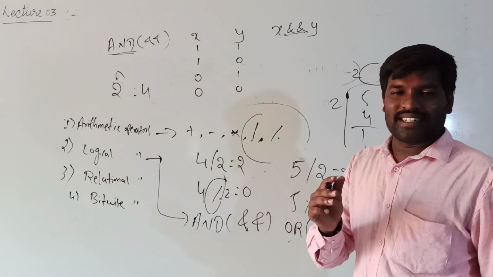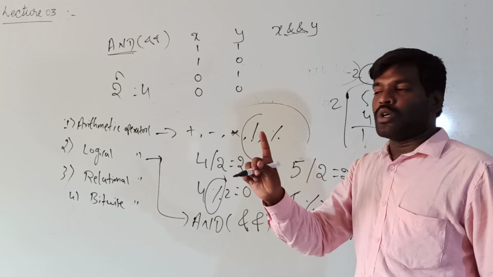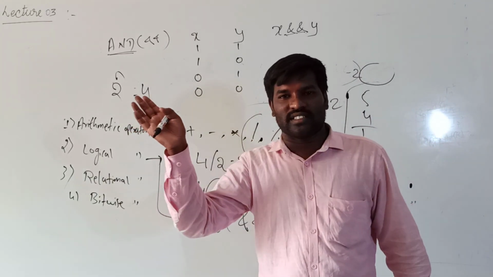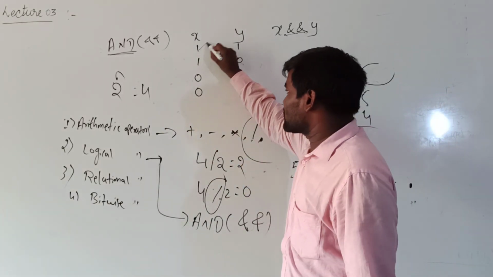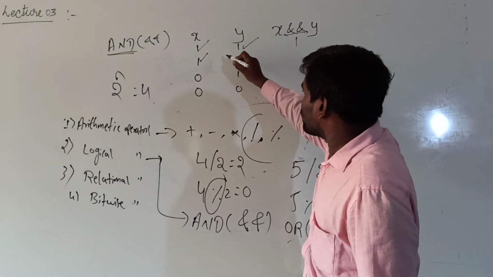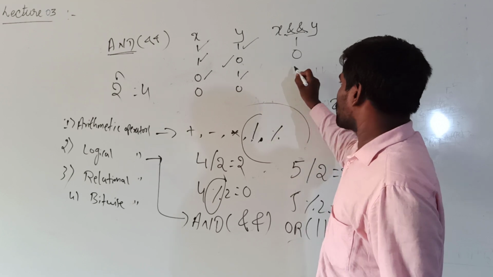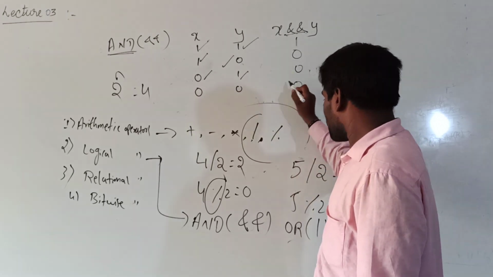I already told you that 1 indicates true and 0 indicates false. True, true, always true, and the remaining cases are false. See here, x is true and y is true, then the result is true. Here x is true and y is false, then the result is false. Here x is false, y is false. False, false, again false.